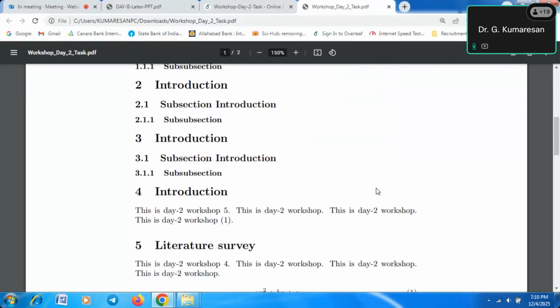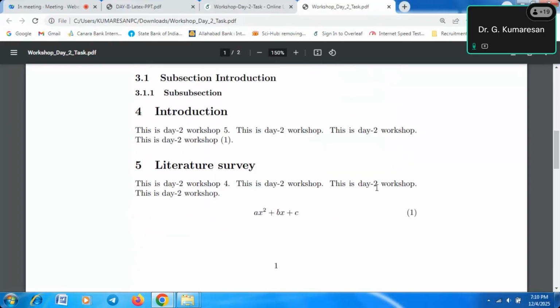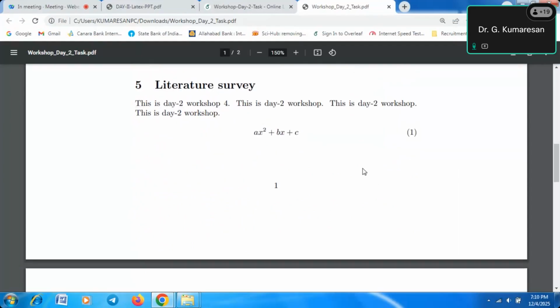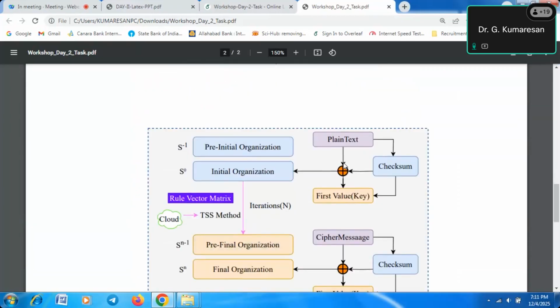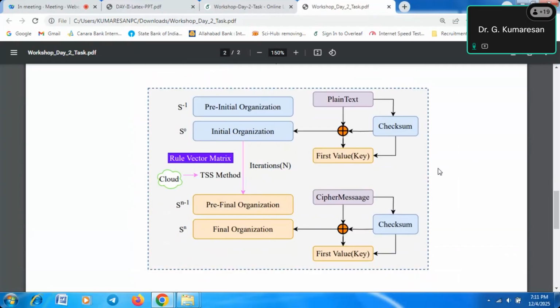Introduction, subsections and subsections. Day 2, this 5 is referring to other sections, and this 4 is referring to the introduction part. We made one normal polynomial equation, x squared plus bx plus c, and we cite the equation number also. So this is the figure we uploaded.